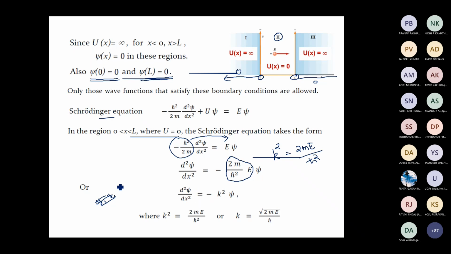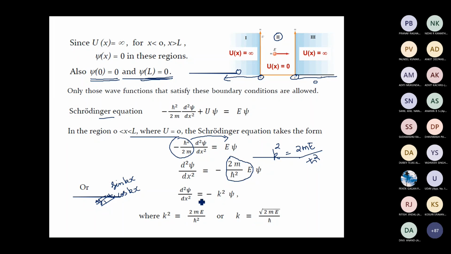You can see that sin kx will satisfy this differential equation. Cos kx will also satisfy it. If you differentiate sin kx 2 times, you will get minus k square into sin kx. Similarly, if you differentiate cos kx 2 times, you will get minus k square into cos kx.